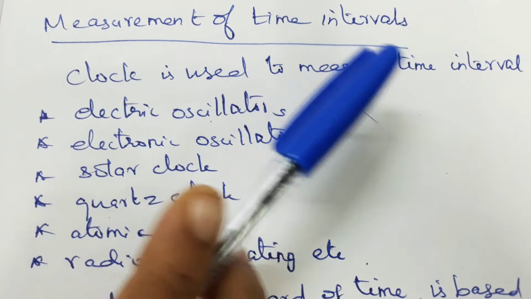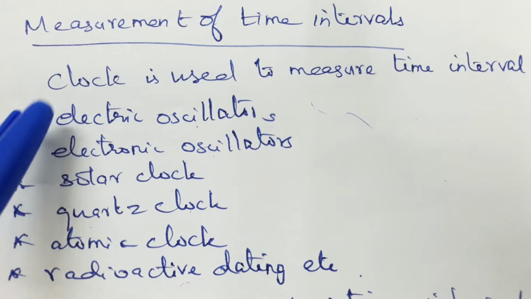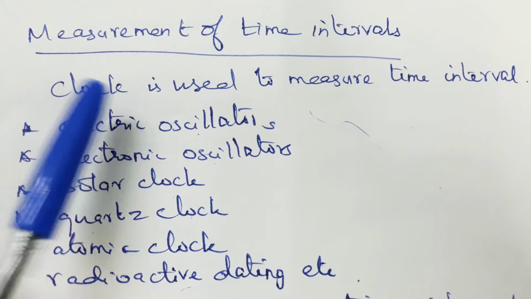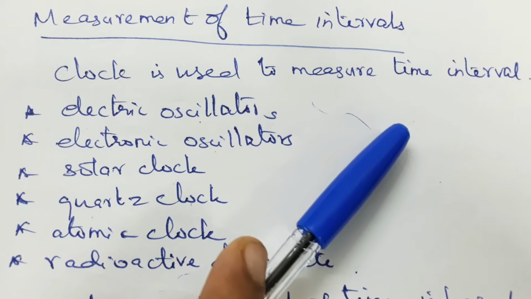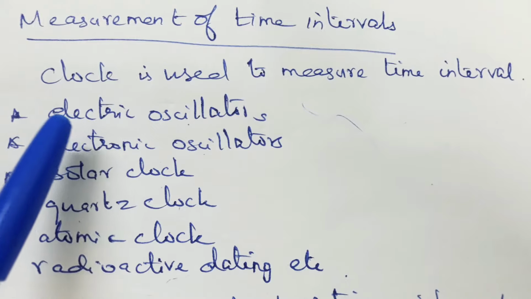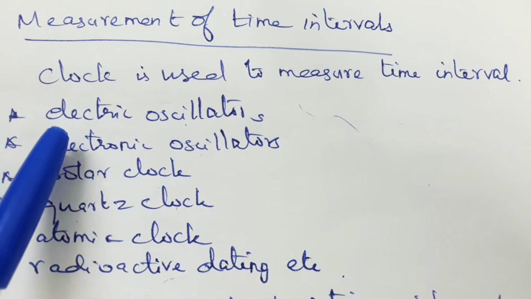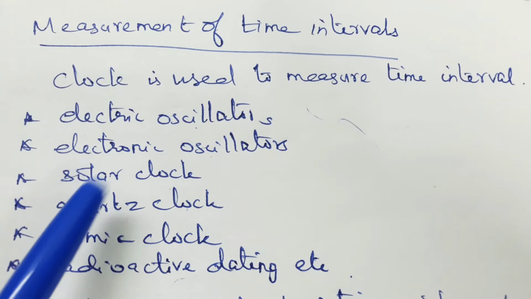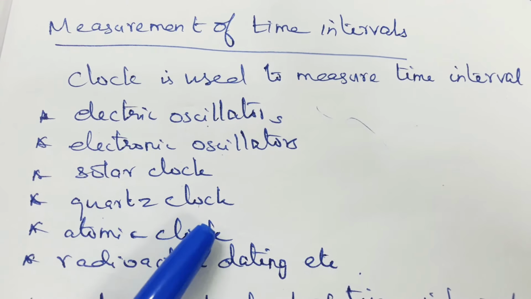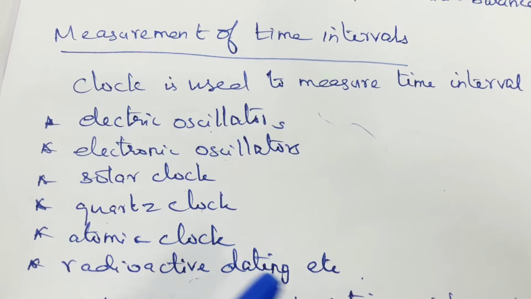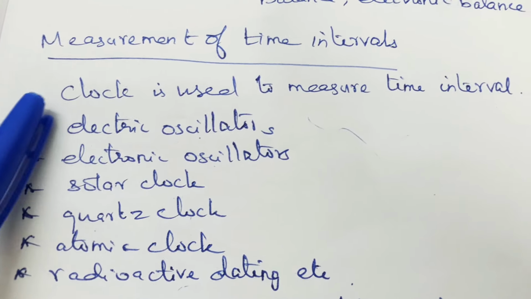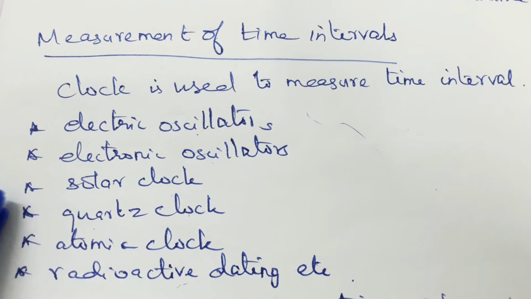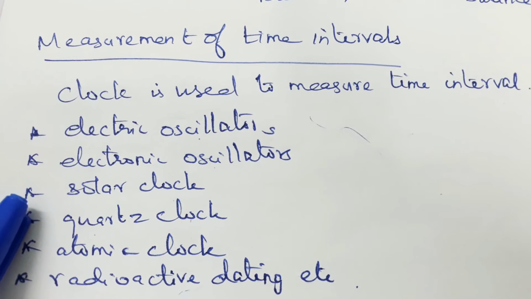Next, measurement of time intervals. Usually a clock is used to measure time interval. An ordinary clock is used to measure time interval. Some of the clocks developed later are electric oscillators, electronic oscillators, solar clock, quartz crystal clock, atomic clock, radioactive dating, etc. These are all devices used to measure the time interval in different orders.